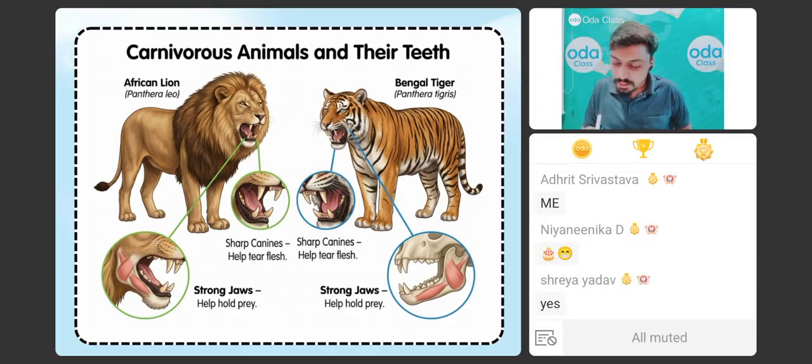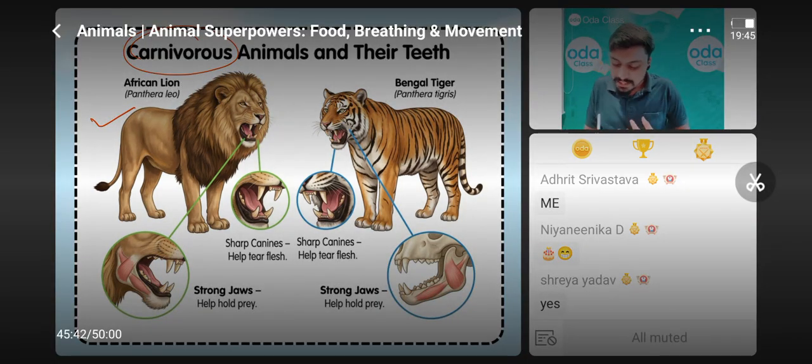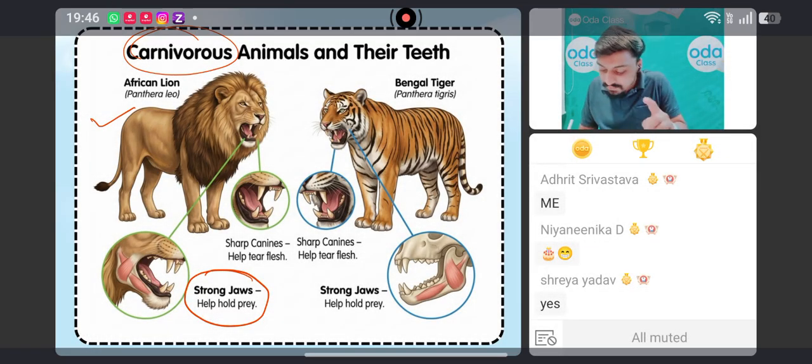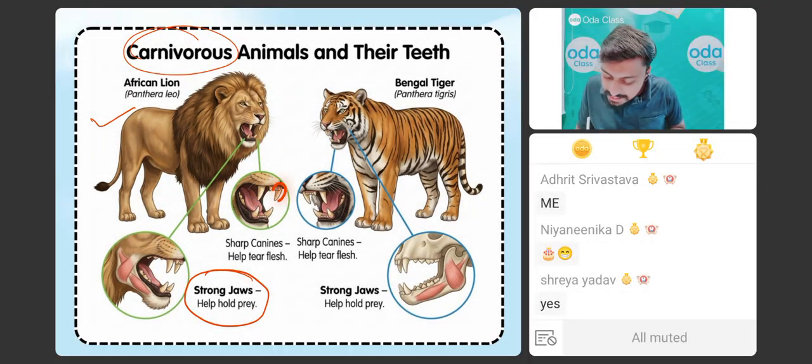Okay, you can see over here, these carnivorous animals, like lion and tigers, have strong jaws. What do they have, बच्चों? They have strong jaws, as well as long incisors. Can you see these teeth? These are incisors. You can see at the center they have a canine. Sorry, they have incisors here.